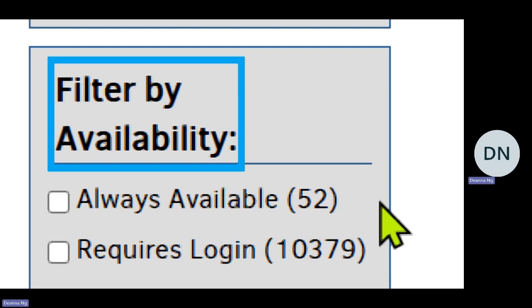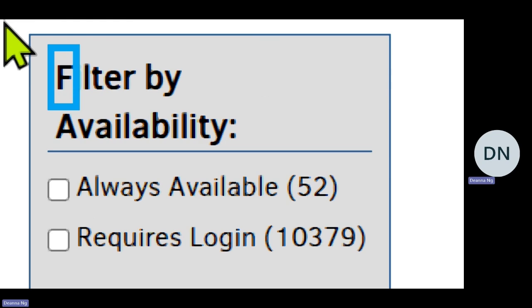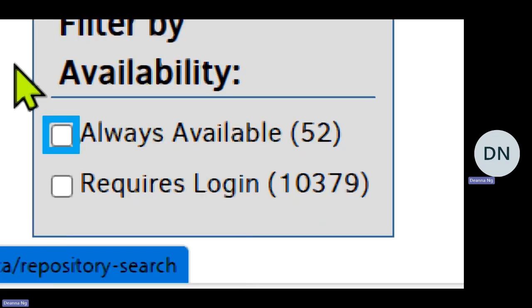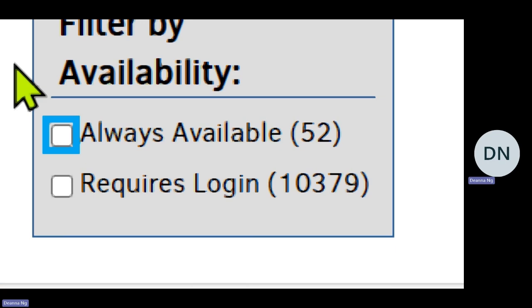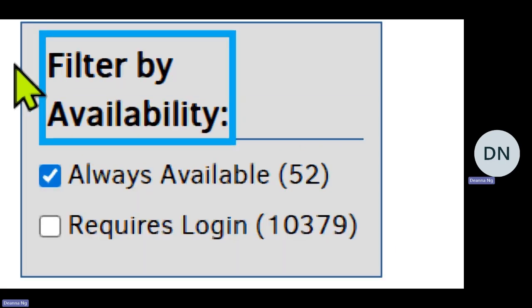Beneath each are subcategories, which are checkboxes. You can select multiple filters at once. Once selecting, the page reloads with the updated results. Filter by Availability. I will filter by availability under the Filter by Availability heading for Always Available. Always available, 52, checkbox unchecked. Once I select, the page will reload. Checked. Search results, National Network for Equitable Library Service, NNELS.